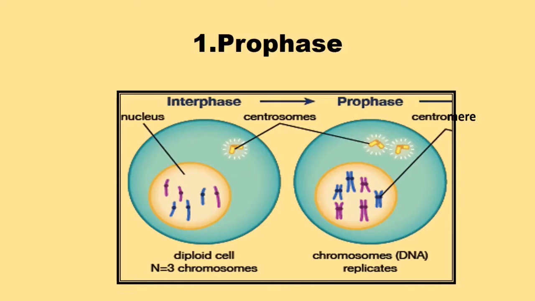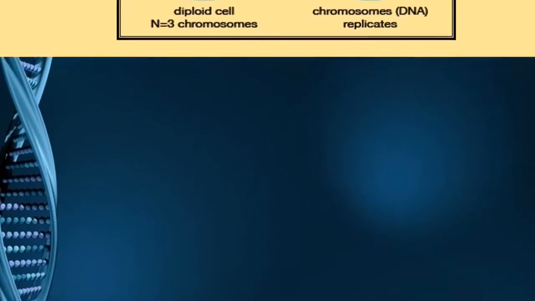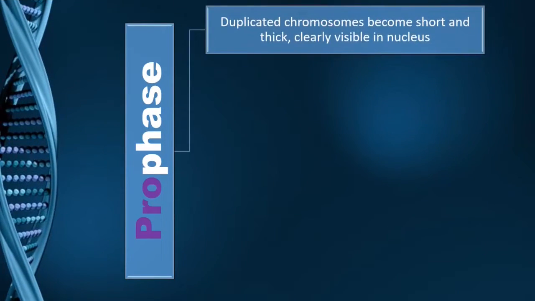As you can see in this picture, the chromosomes have replicated themselves. Also, the centrosome is duplicated. In prophase, there are going to be some changes in the position of the centrosome and also in the nuclear membrane. So let's learn about all the changes that occur in prophase. In prophase, duplicated chromosomes have become short and thick. Also, they are now clearly visible in the nucleus.